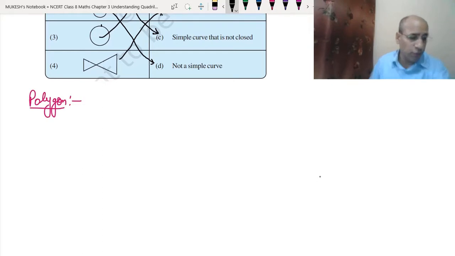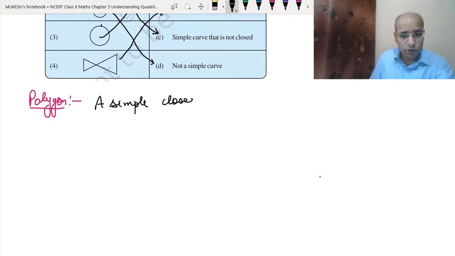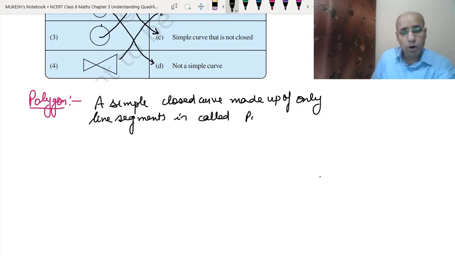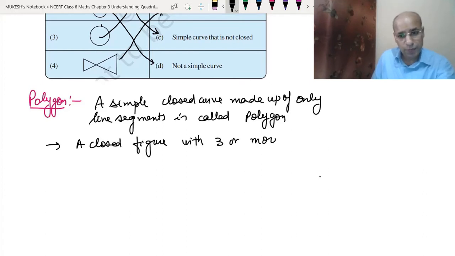So the definition of polygon is: a simple closed curve made up of only line segments is called a polygon. Or we can describe it in a different way also, a closed figure with 3 or more sides, or you can say line segments.